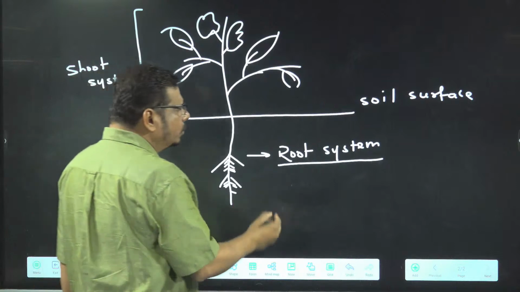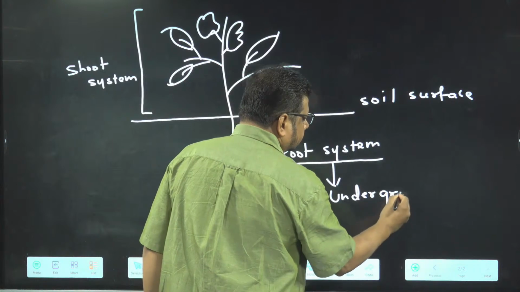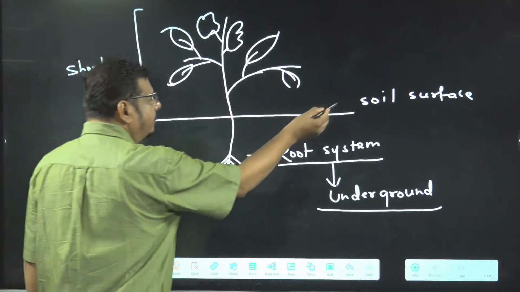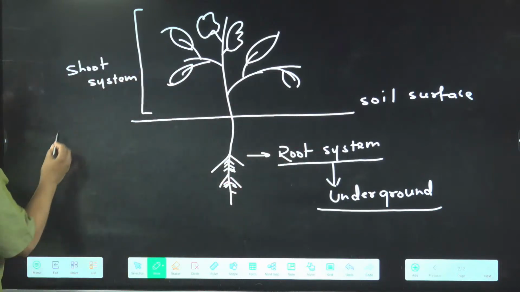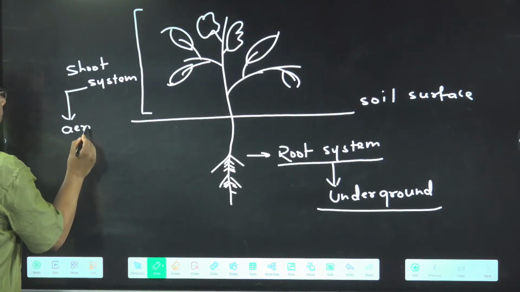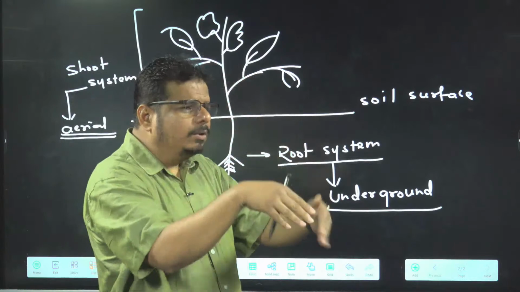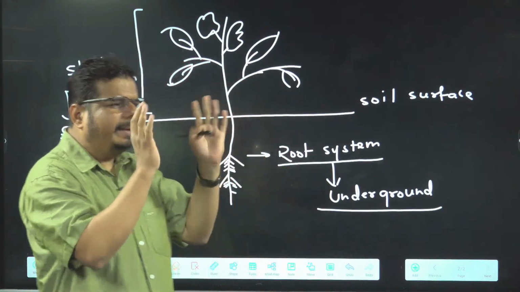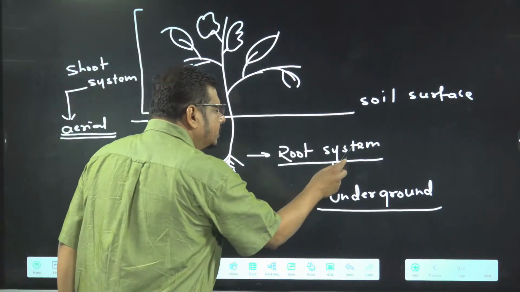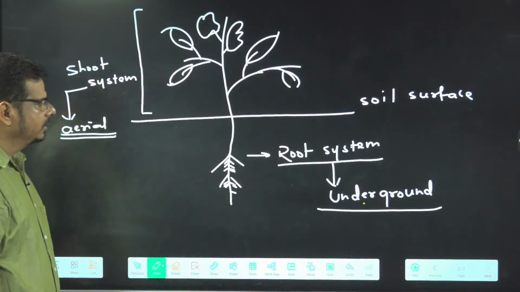If you talk about the root system, it is usually underground, below the surface of the soil. And the shoot system is above the ground; it is aerial. Mostly. Some shoots are also present underground, but I am just talking about a typical flowering plant. In a typical flowering plant, the root system is present under the ground and the shoot system is present above the ground. Getting the idea?